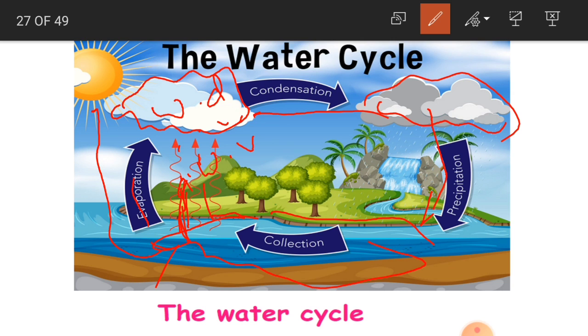Clear, children? So again, when rain comes, what happens? Water is collected again in the water body, maybe a river, a sea, wherever. Again this water, after getting heated, forms water vapor. Then after getting cooled, it forms water droplets and clouds. Again after getting heavier, the clouds fall down in the form of rain. So this is the water cycle. Clear, children?